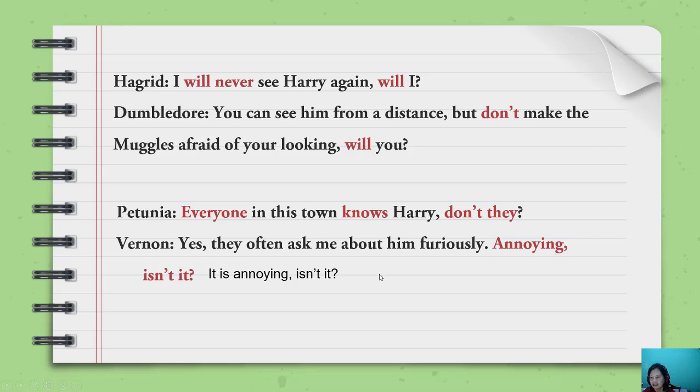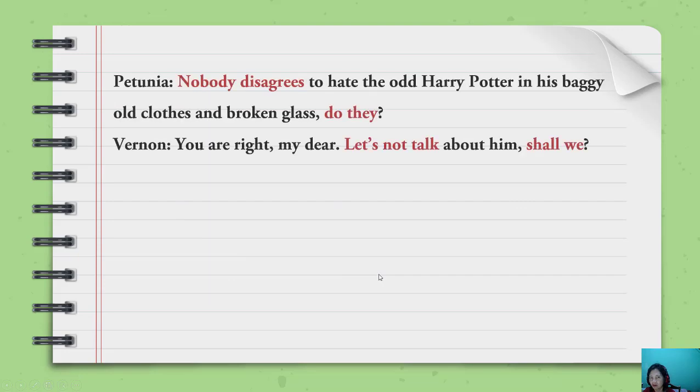Okay, this is one of the examples of the exception that you can have, but we still have one more. Nobody disagrees to hate the odd Harry Potter in his baggy old clothes and broken glass today.